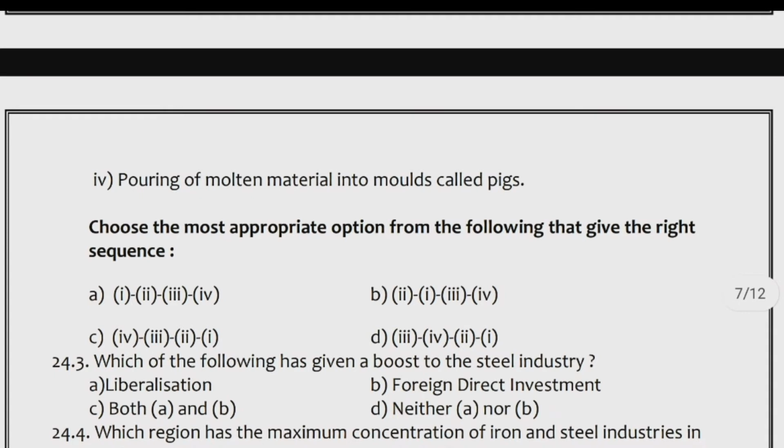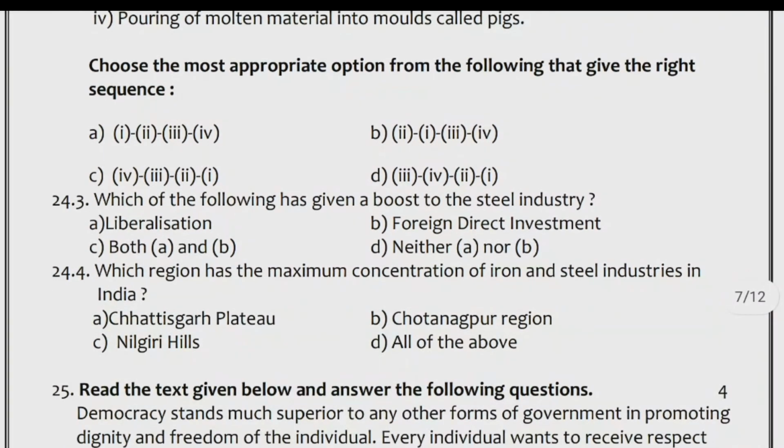24.3. Which of the following has given a boost to the steel industry? Options: A. Liberalization, B. Foreign direct investment, C. Both A and B, D. Neither A nor B. 24.4.